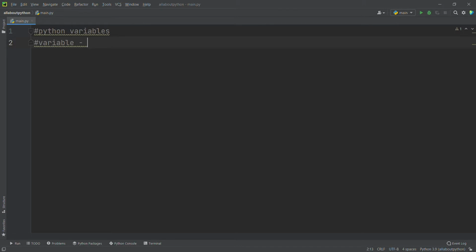So I will write the statement for variables: variables are containers for storing data values.